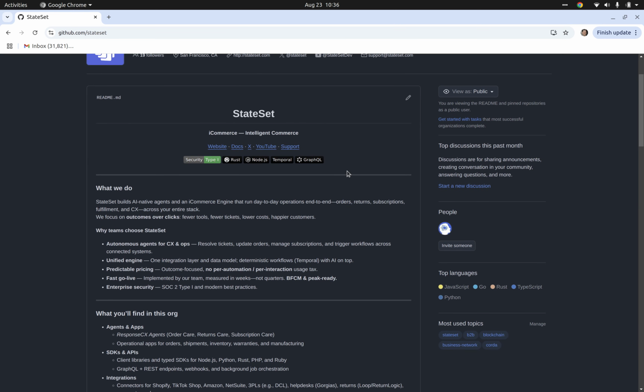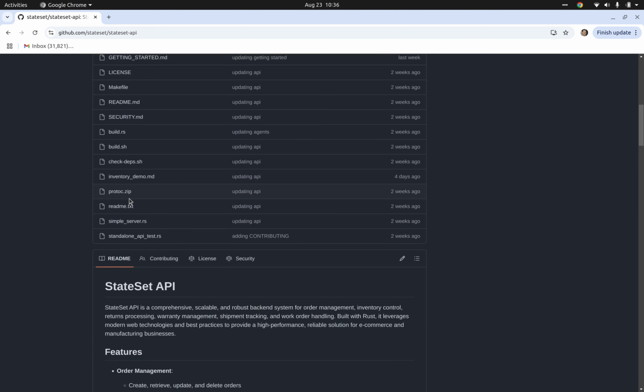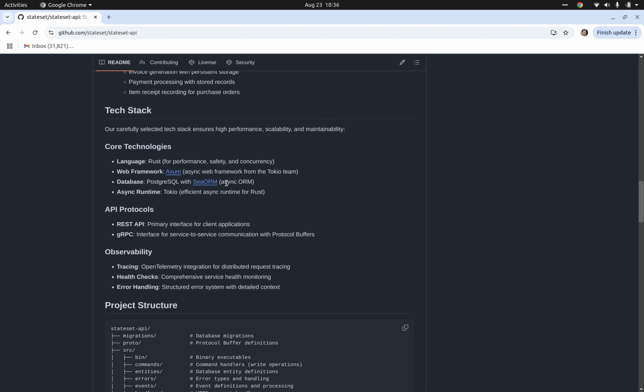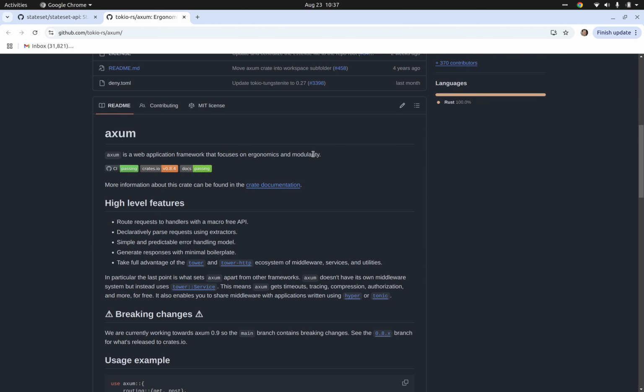And one of the main things that we can look at is just kind of the core technologies. Just to give some background, we're using Axum as the web framework. So this is basically our web services API.